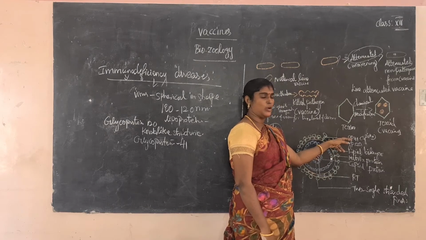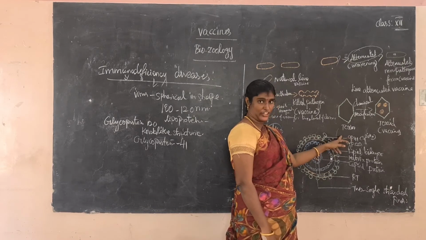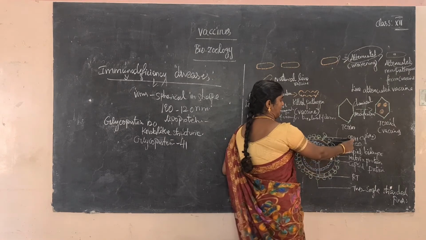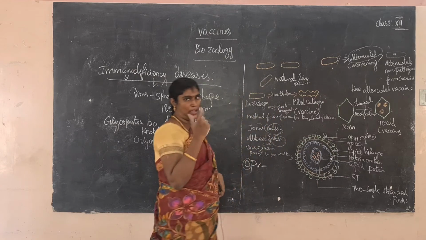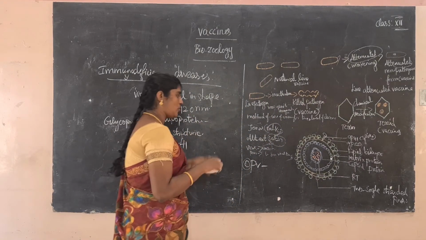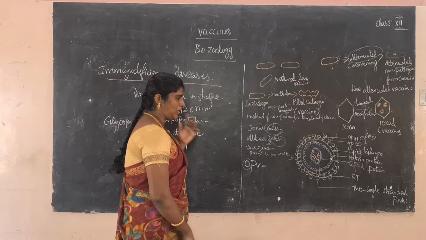GP41 is another glycoprotein. It is attached to GP120, and it is a small spike like that. GP120 looks like a knob-like ball, a sucker ball, spherical in shape like a football. Okay? On the inner side of the virus, some capsid proteins are present.